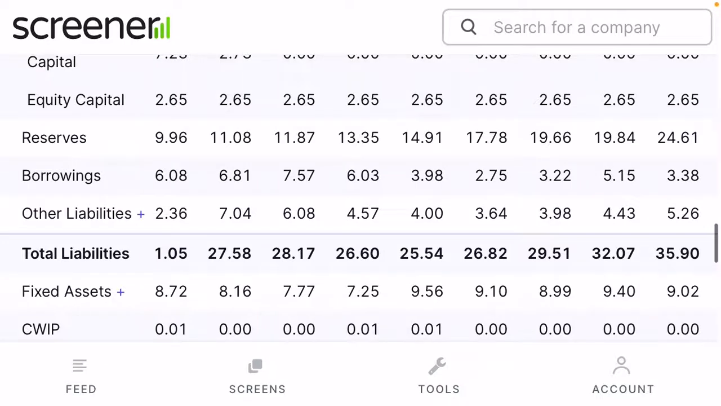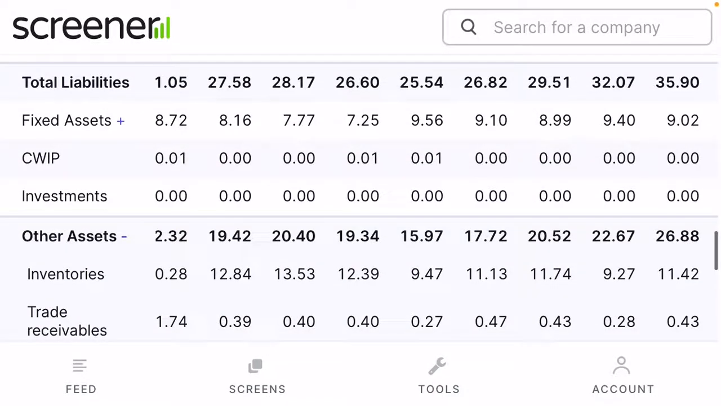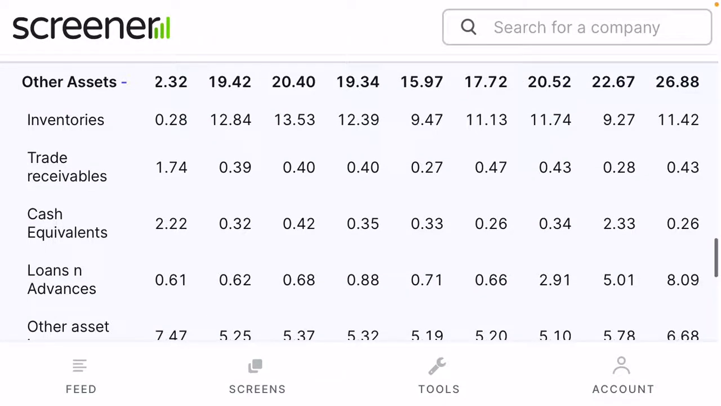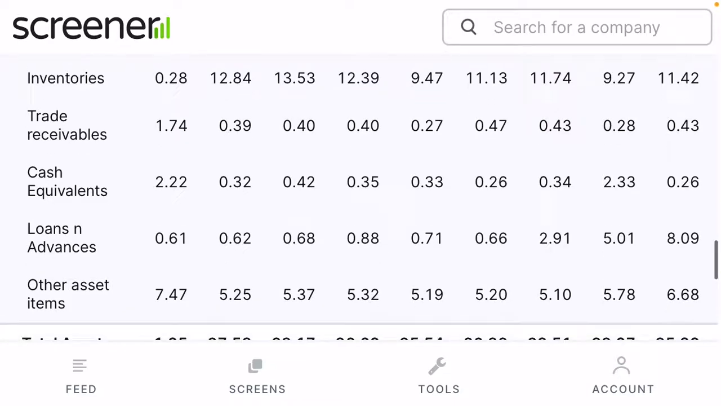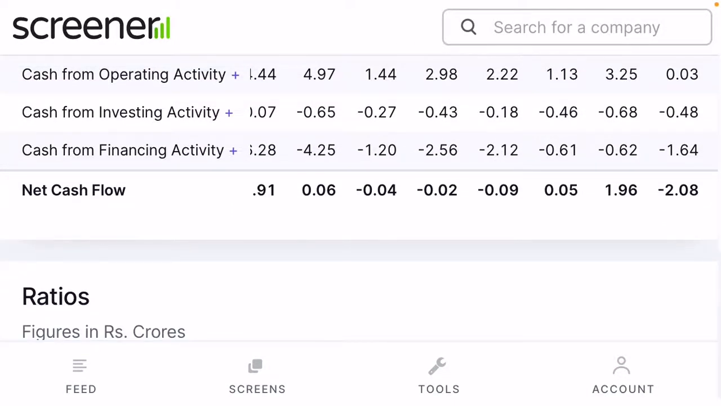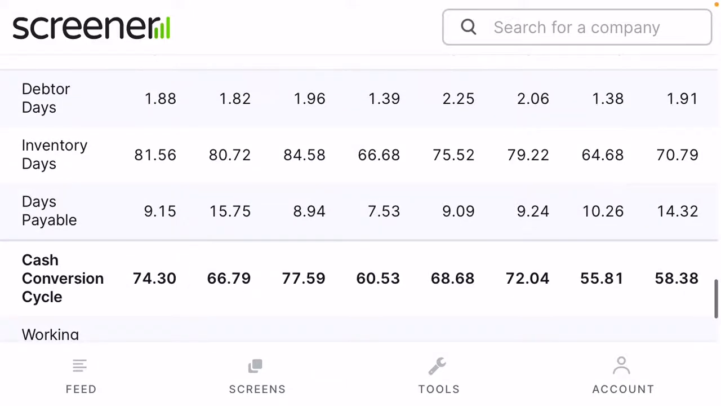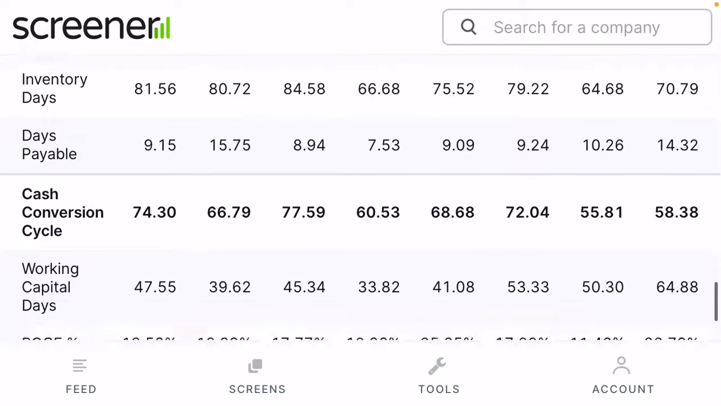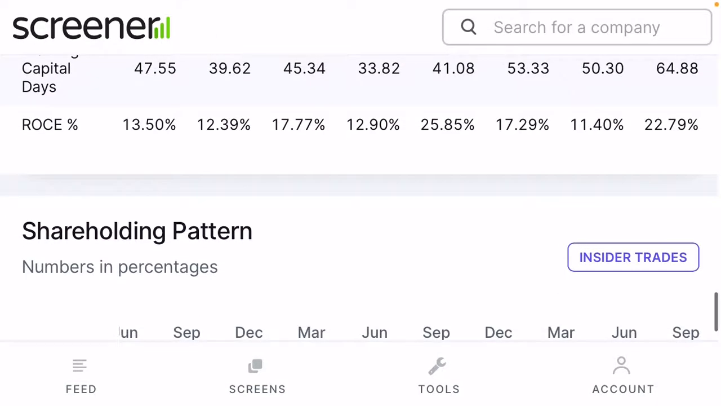Borrowing, the company still has some borrowing, but I think it will be reduced in the coming days. Investment is nothing for the company, but in other assets, you can check the cash equivalent is just 0.6. Inventory 11 crore, trade receivables. So overall you can say the company is maintaining a good balance sheet. Net cash flow of the company is negative. The company is right now having a cash crunch. Debtor days basically flat, inventory days flat, days payable flat, cash conversion flat, working capital increasing.